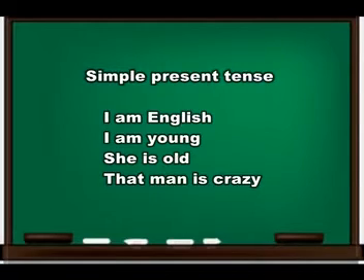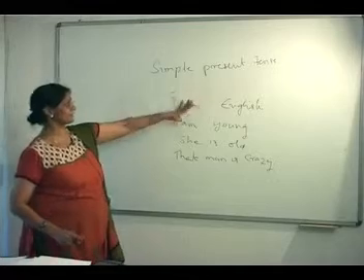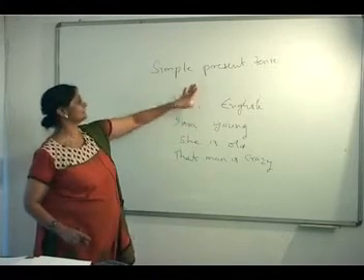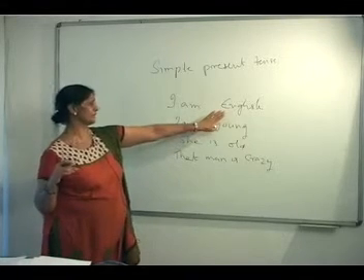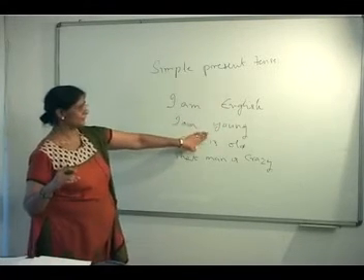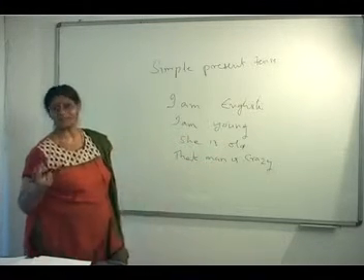See, these are current statements. I am an English woman, or I am a French woman. I am young, she's old, that man is crazy. So you always express these current statements in the state of being. This is the state of being, an English woman or an English man. This is the state of being, a young woman. Here is an old woman and the crazy man.